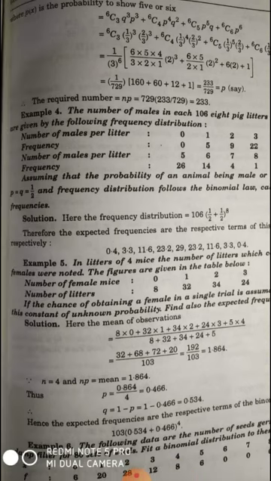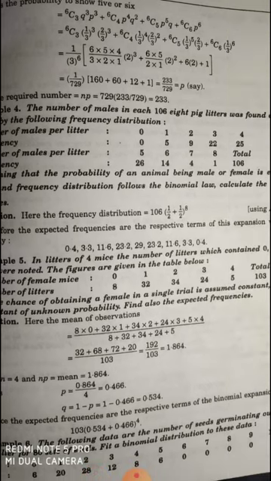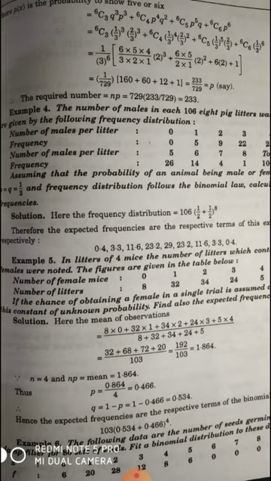So here the mean of the observations is equal to 8 into 0 plus 32 into 1 plus 34 into 2, 24 into 3 plus 5 into 4, and after averaging we get np is equal to 1.864.